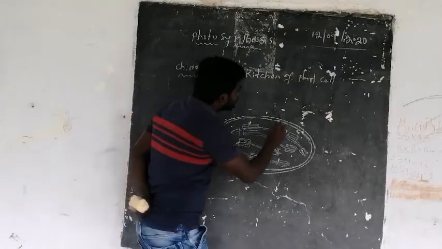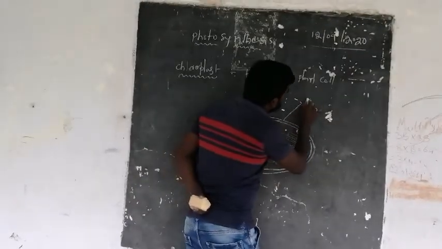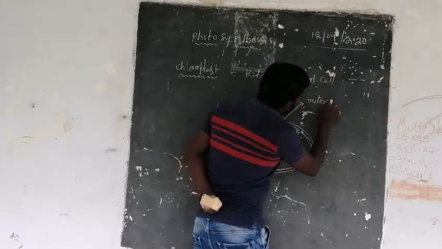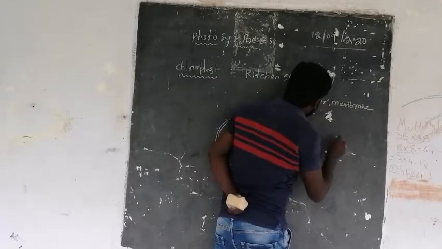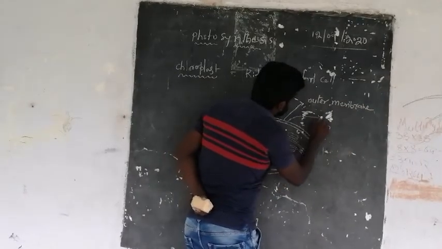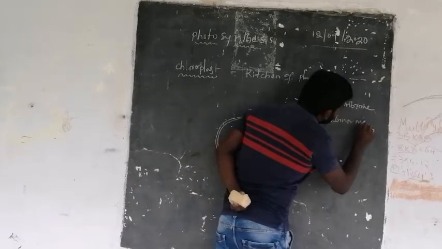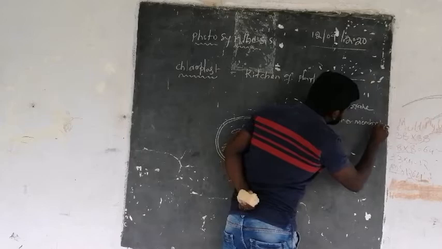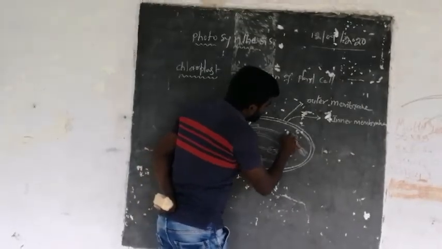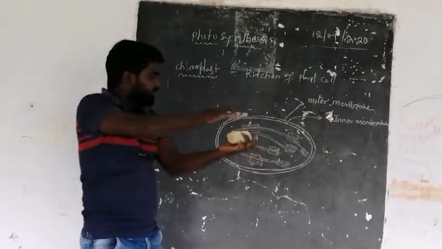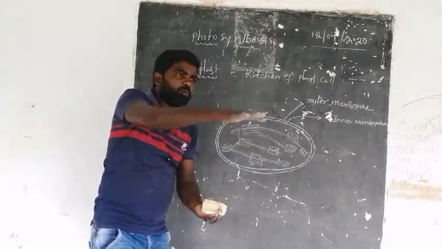And this is the outer membrane. And the next one, this is the inner membrane. And this is called the bundle of cells. This is the bundle, just like 1 rupee coins put on one another.